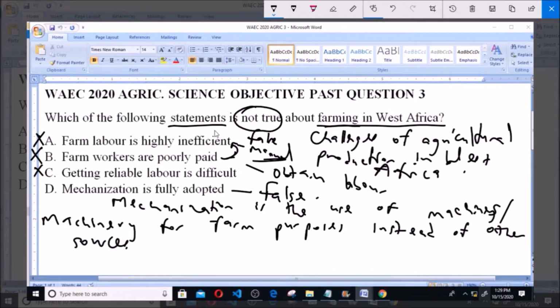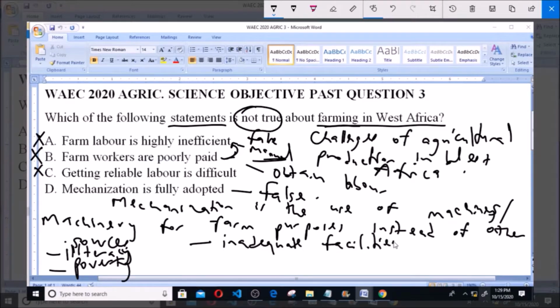As I stated when I was talking about option A, many farmers choose or opt for manual labor due to economic conditions, and this problem also stems from various problems such as illiteracy. The farmers may not know how to operate the machinery used for the farm purposes. Poverty is another issue, as the cost of obtaining some of these machines is very high, and also inadequate facilities for maintenance of the machinery. So, as we have established, option D is not true concerning farming in West Africa and is the correct answer to this question.